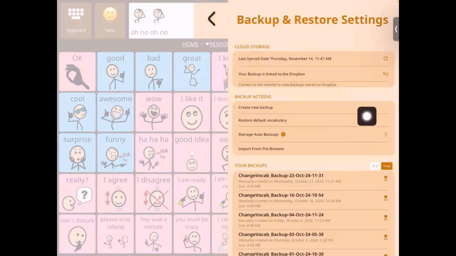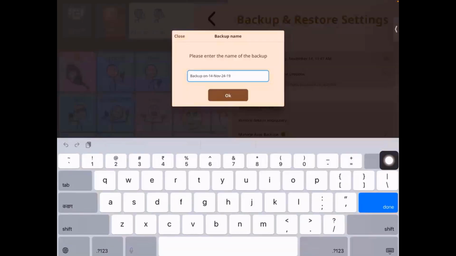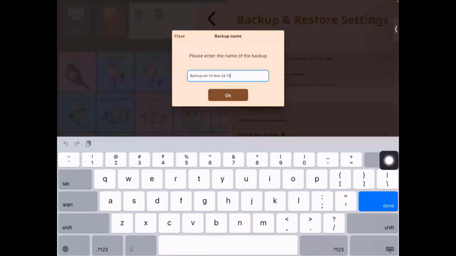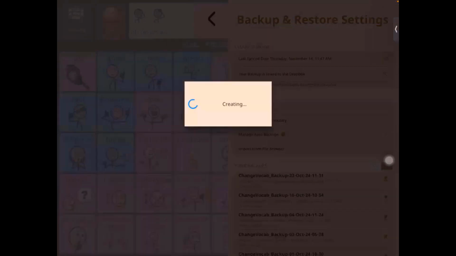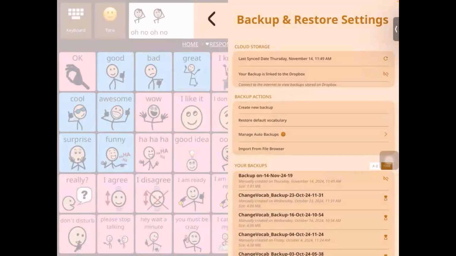Now, if you wanted to create a backup then and there, you can do it using the create new backup button. Then it creates a backup, right? And this is the file that shows up here. Okay, so this is how you can create a backup.